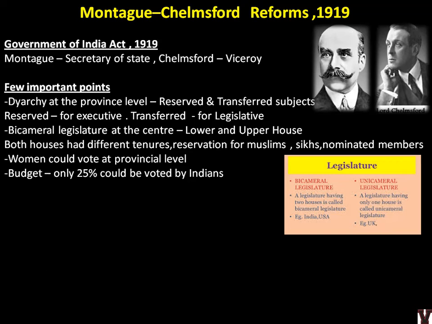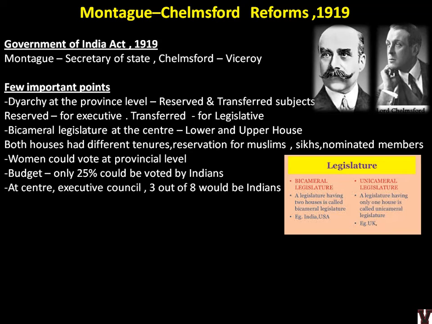And even previous to that, before 1909, there was the 1892 Council Act in which the budget could be discussed but could not be voted. So if you see reform by reform, the British are giving small improvements alone because they wanted to simply give a carrot to Indian moderates or Congress leaders. So this is how they did their appeasement. They could have given everything together, but they won't. They'll keep a little bit for next time, so that whenever agitations happen, they'll give small reforms.